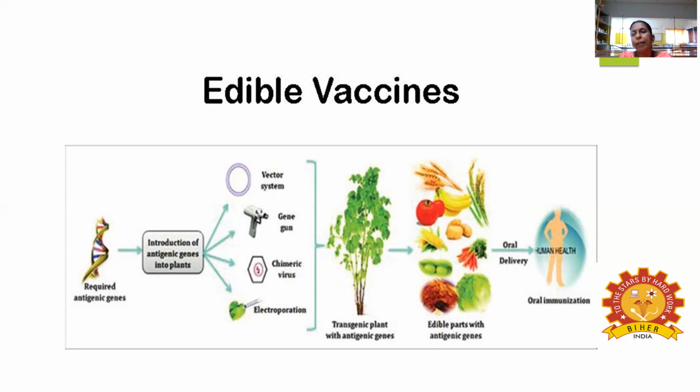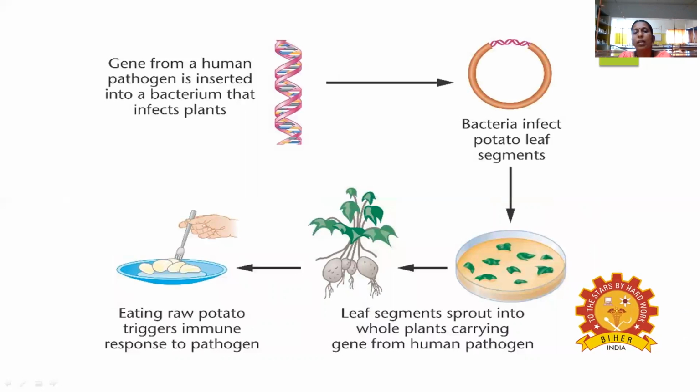The food item may be cultivated as banana, apple, corn, different varieties of cauliflower, or rice. All of these are taken orally, which is called oral immunization. That is the main concept.